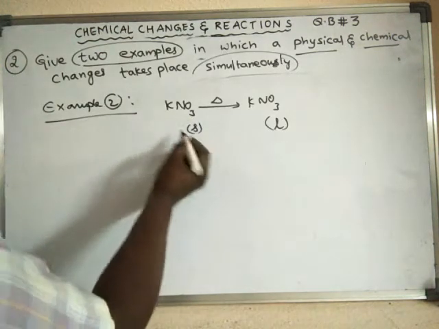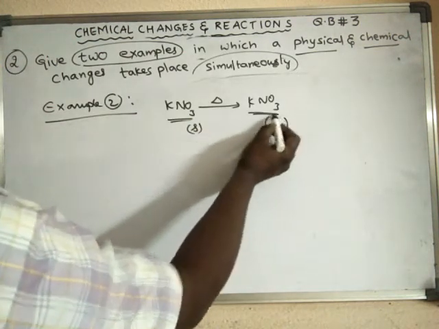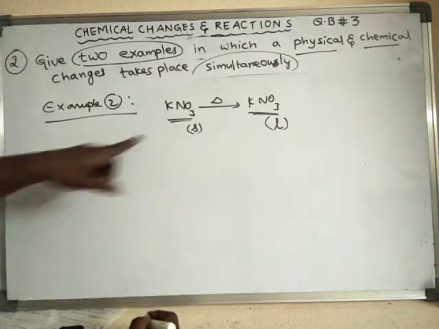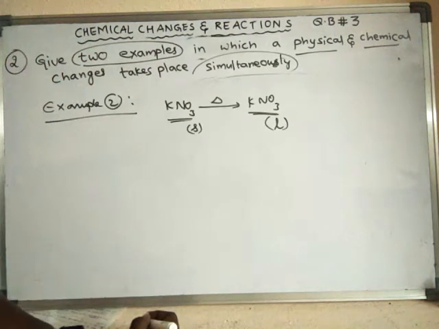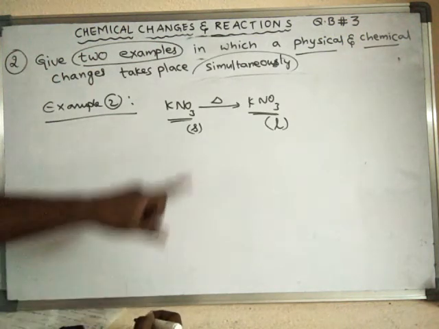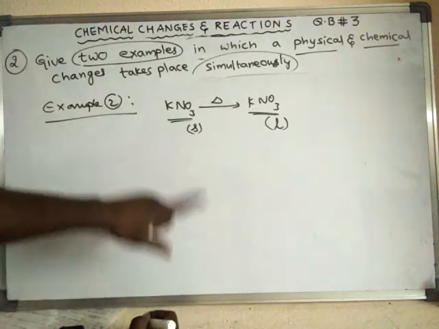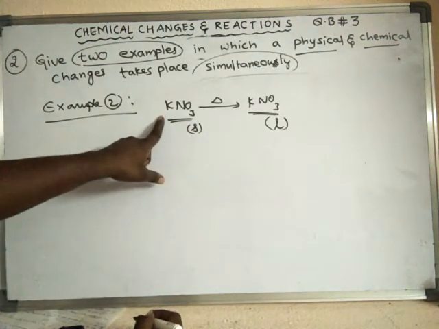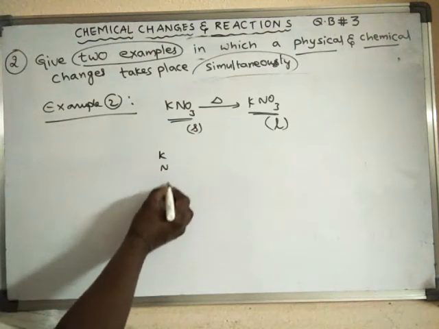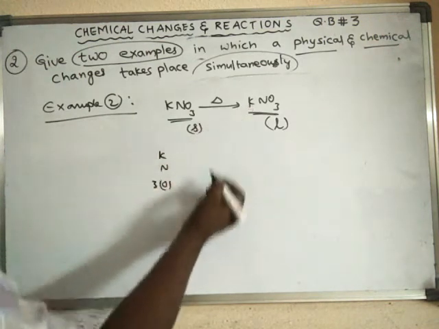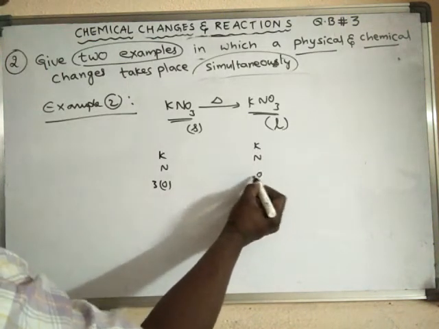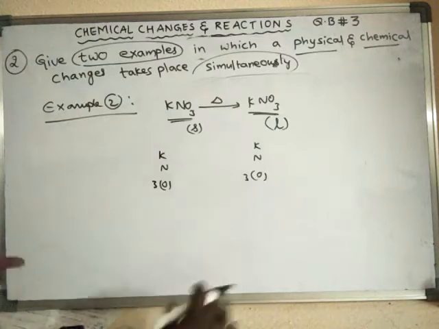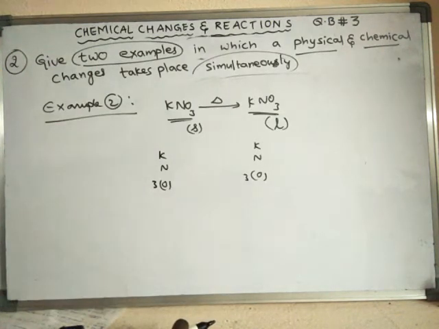So here what is happening? There is no change in the chemical composition of this substance. That means no new substance is formed. Whenever chemical composition is changed, then it is said to be a new substance. Here there is no formation of a new substance. This substance has the chemical composition of 1 potassium, 1 nitrogen and 3 oxygens, and this substance also has 1 potassium, 1 nitrogen and 3 oxygens. So there is no change in the chemical composition. That means a new substance is not formed.